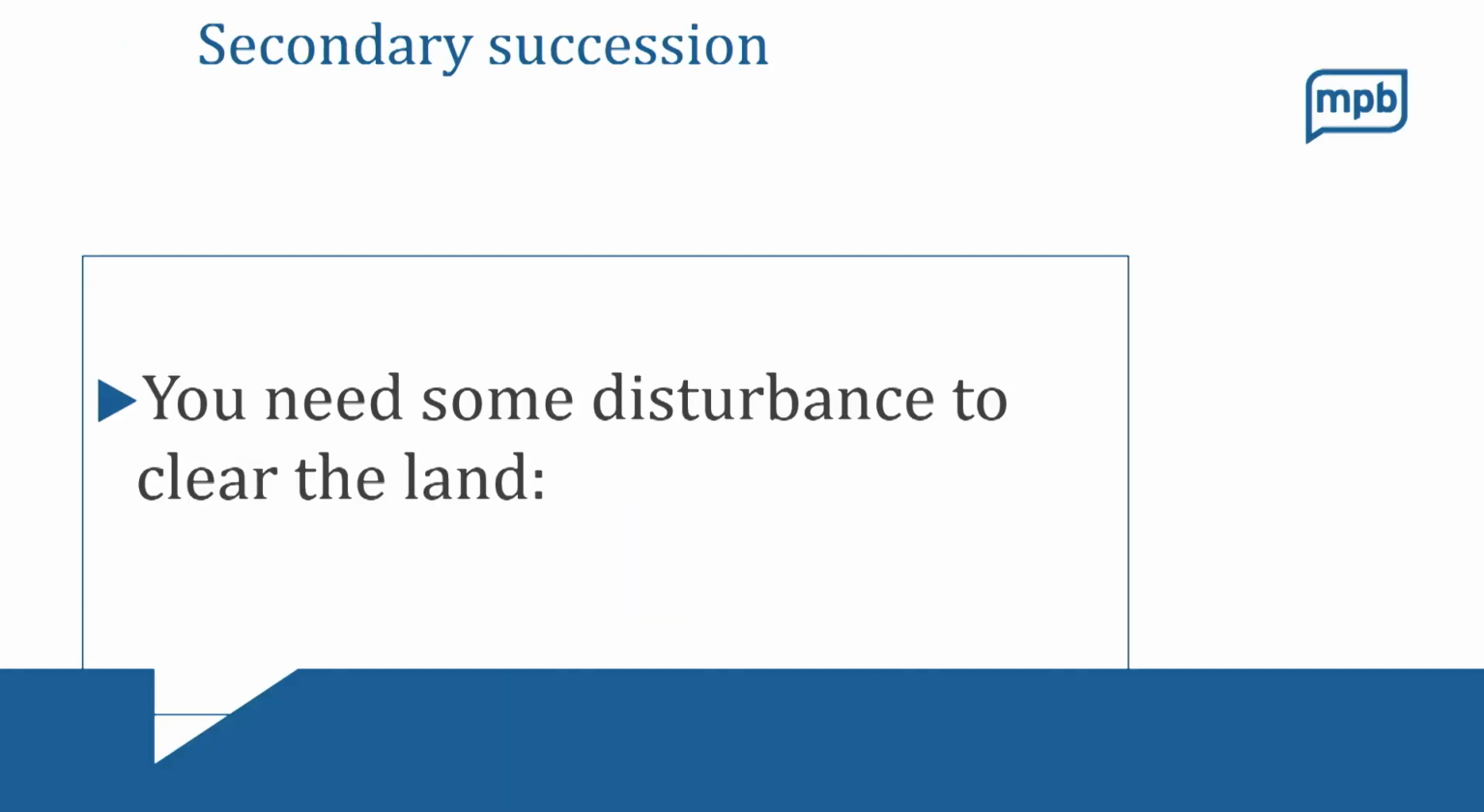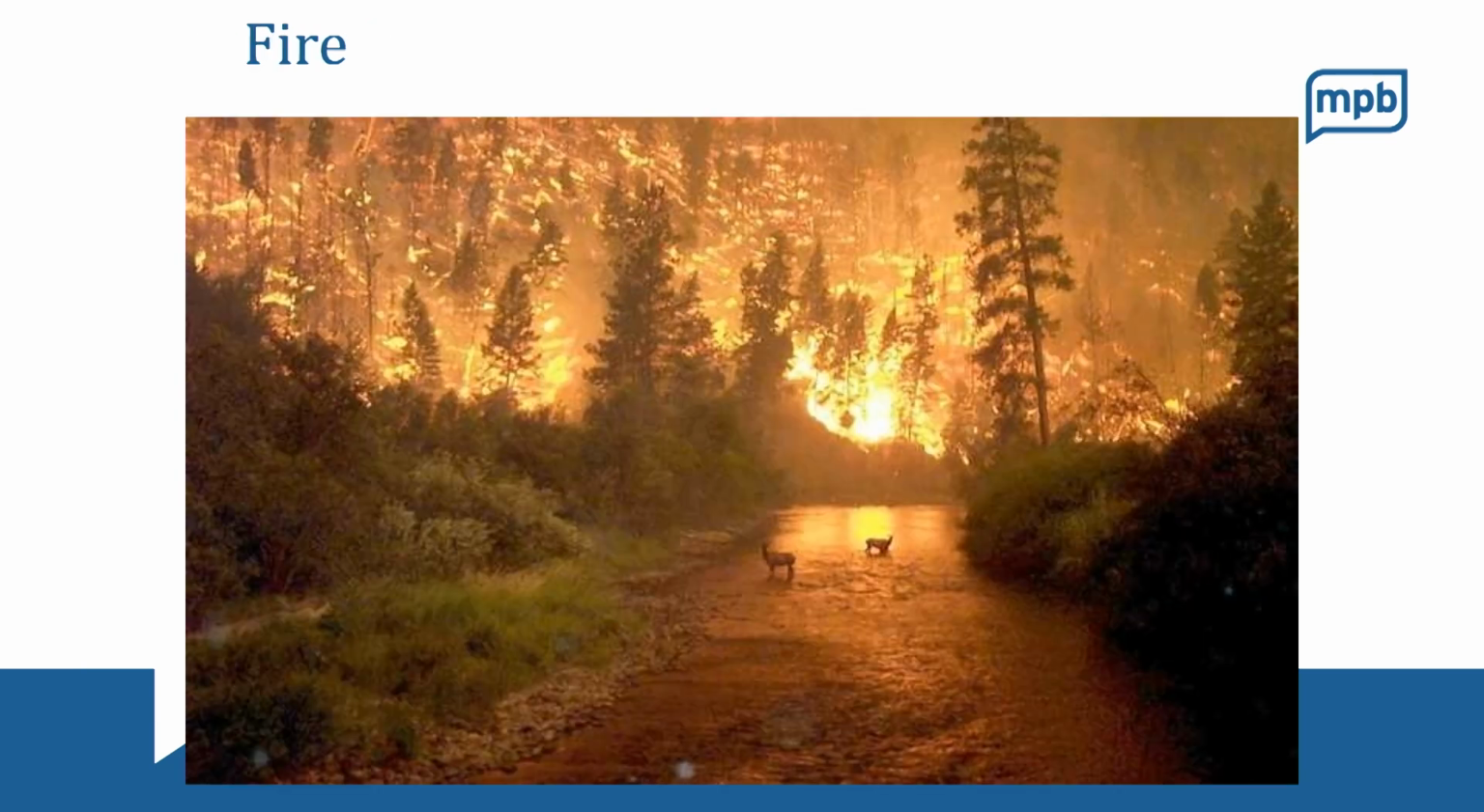Okay, so for secondary succession, remember that this starts off with land that is supporting life, but then something happens, some sort of disturbance happens to clear the land. And there's a couple of different examples of what might do that. So one really good example is fire, okay? Forest fires are most common in the United States. Out of anywhere in the world, we get the most of them.